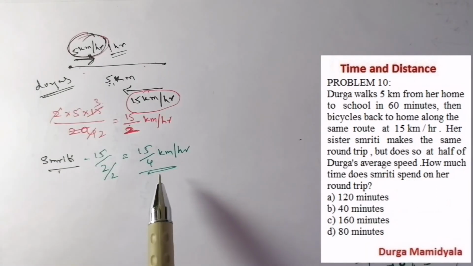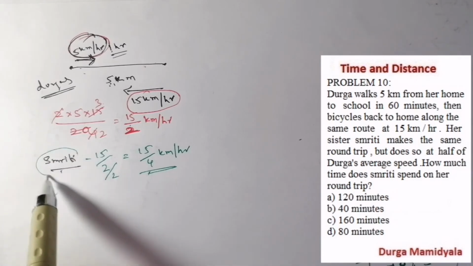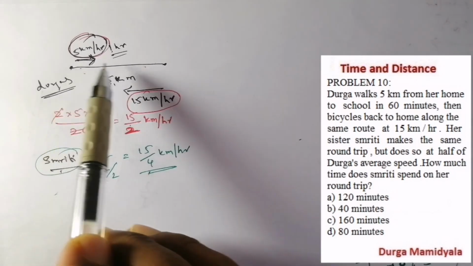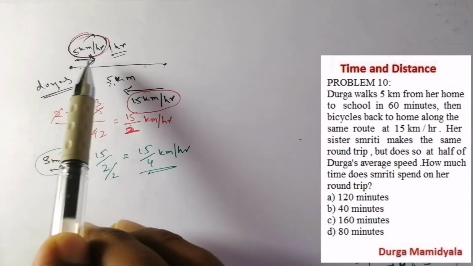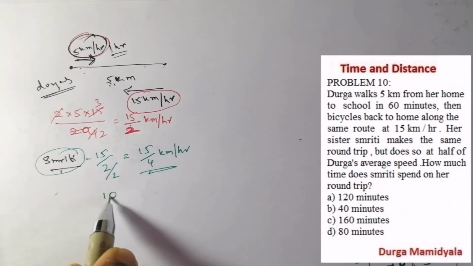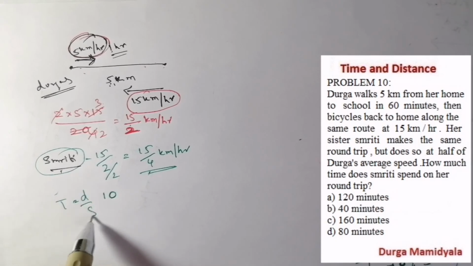Now what he has asked is the time taken by Smriti to complete her journey, right? She moves from here to here 5 kilometers, and from here to here again 5 kilometers. So the overall distance she moves is 10 kilometers. We know that time equals distance by speed.